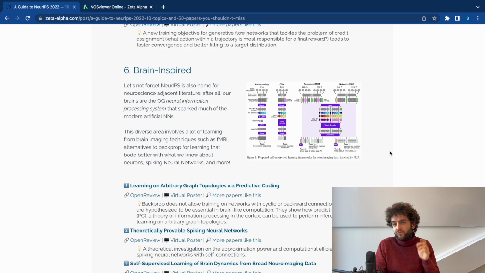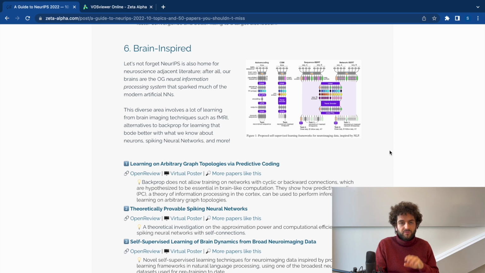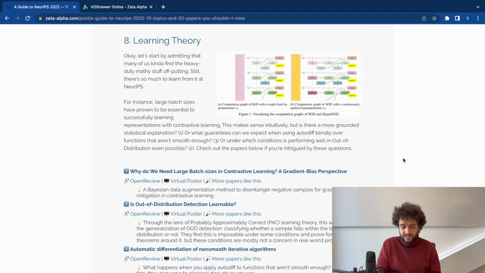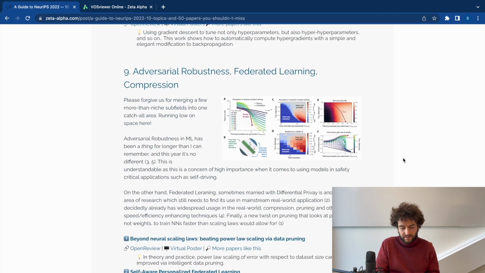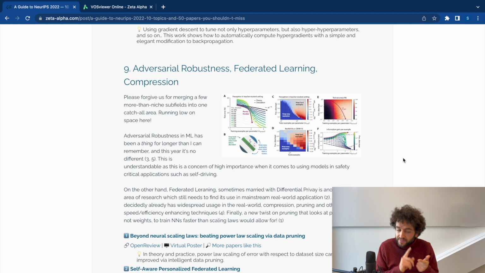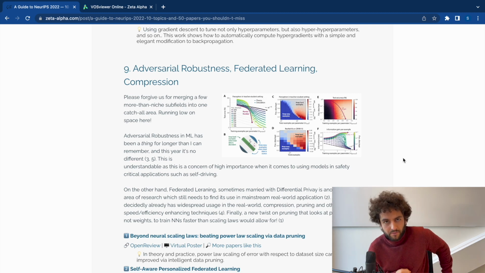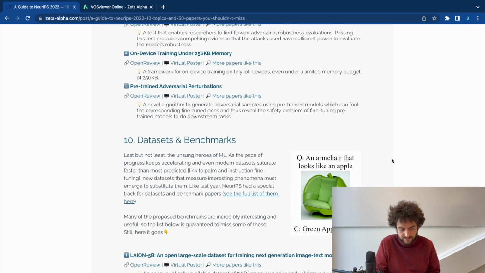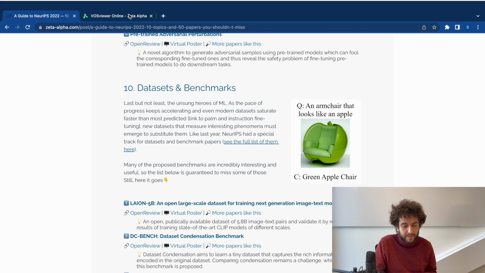NeurIPS is also home to a lot of publications that come from the more neuroscience tradition, and that's also really cool. We have out-of-domain generalization, learning theory, the more mathy things, adversarial robustness, federated learning, compression. This is a bit of a mix of things that didn't quite fit in other camps, but are still very interesting to talk about. And finally, datasets and benchmarks.